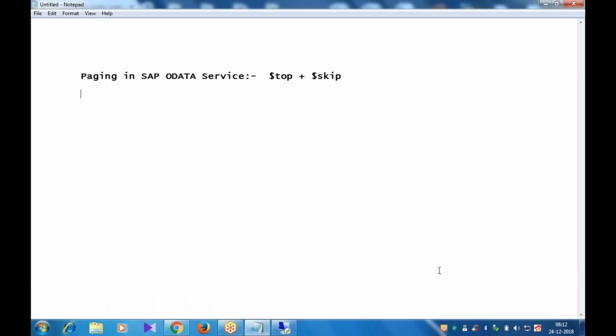Is that possible? Sending mail is not possible through OData. In OData, you can only retrieve the data. Whatever data you retrieve, you will show it in the front end application. In the front end application, whether you want to just show it or send it as a mail, that is our wish. But OData is only responsible for retrieving the data.